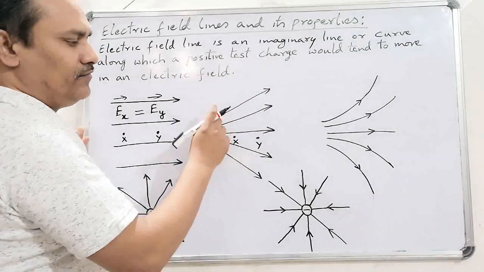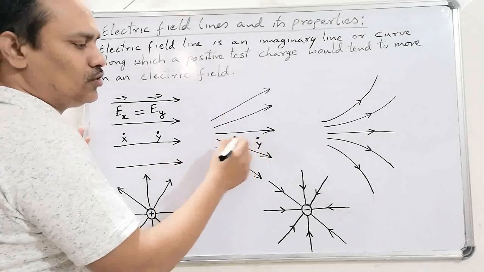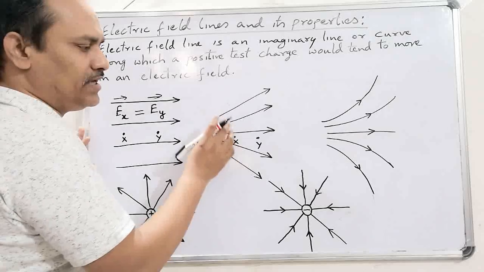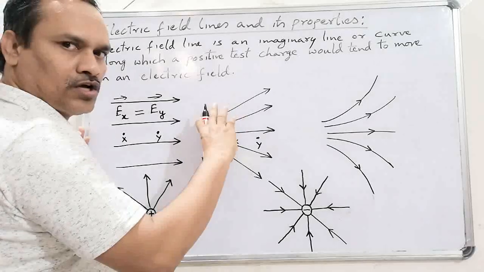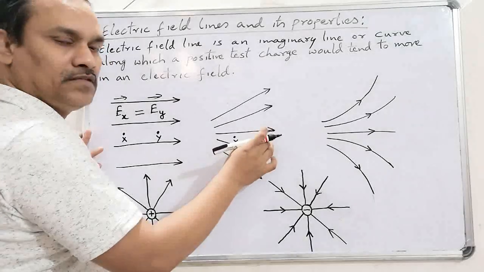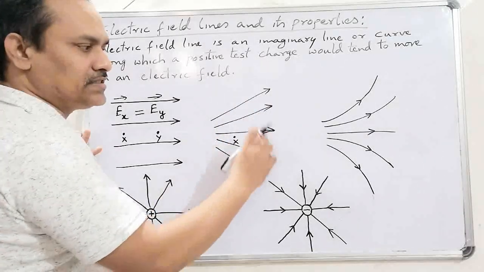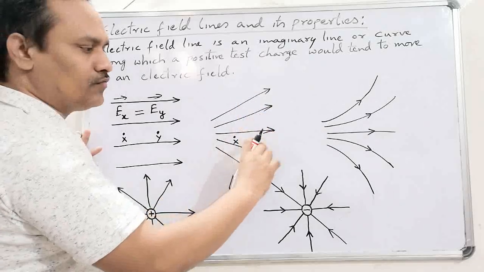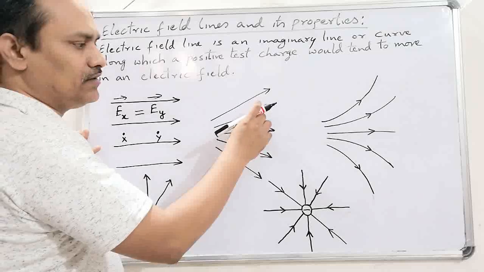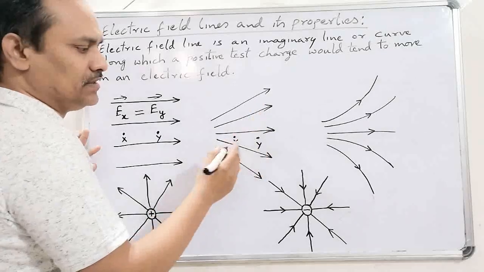Here we took 2 points, x and y. One point is in a region where the field lines are crowded, and another point is taken where the field lines are spread outward, that means they are away from each other.